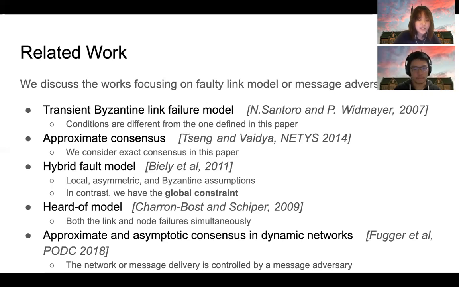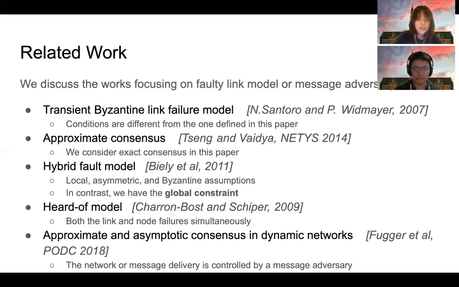Zhang and Vaidya studied the approximate consensus problem, whereas we consider exact consensus in this paper. Bilal and his partners proposed a hybrid fault model that adopts local asymmetric and Byzantine assumptions. In contrast, we have the global constraint, which makes the algorithms and lower bound proofs sufficiently different. Charron-Bost and Schiper proposed a hybrid model called the HO model, which captures both the link and node failure simultaneously. The failures are assumed to be benign in the sense that no corrupted message will ever be received in the network.